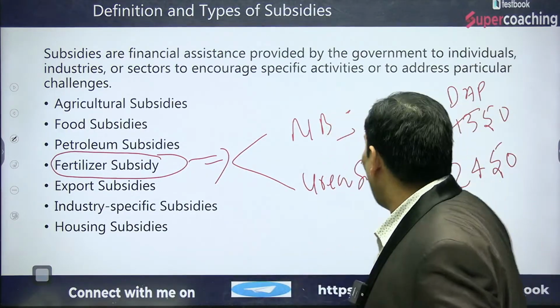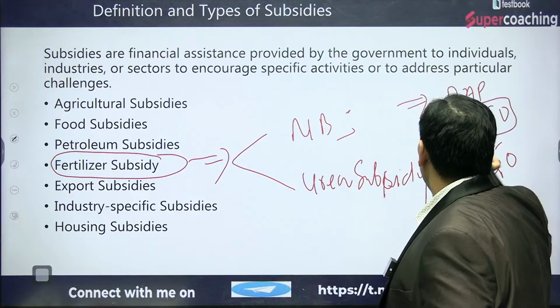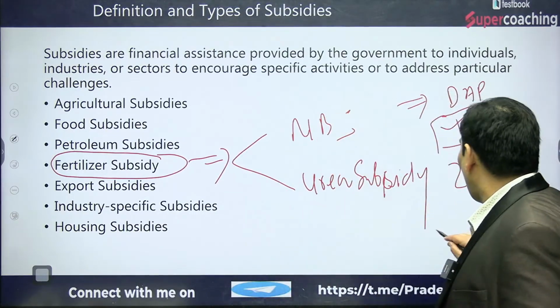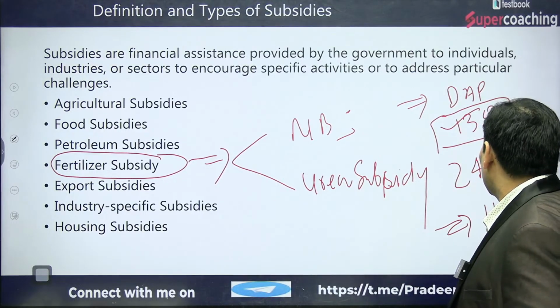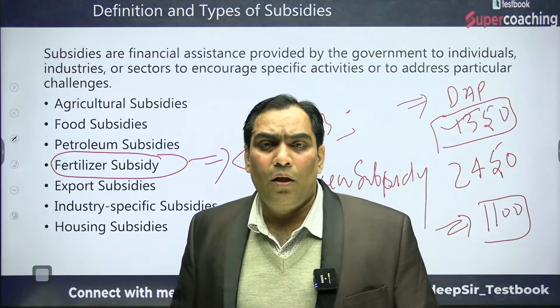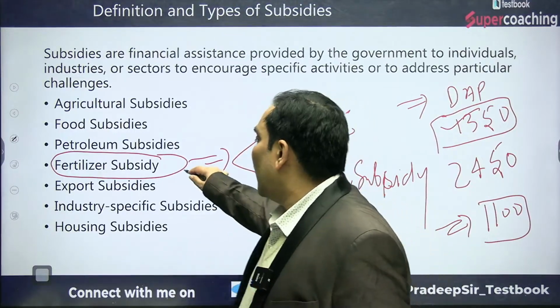So the farmer gets a 50 kg bag of DAP at 1,350, and the Government of India provides almost 1,100 rupees subsidy on each 50 kg bag. That is nothing but fertilizer subsidy.